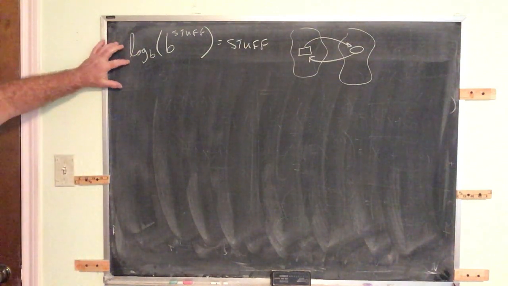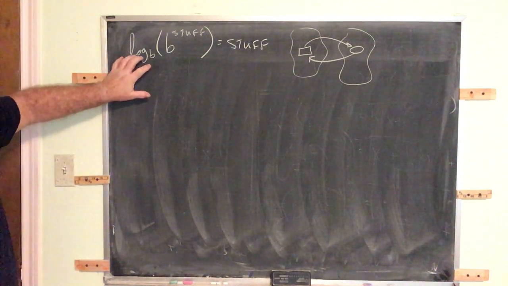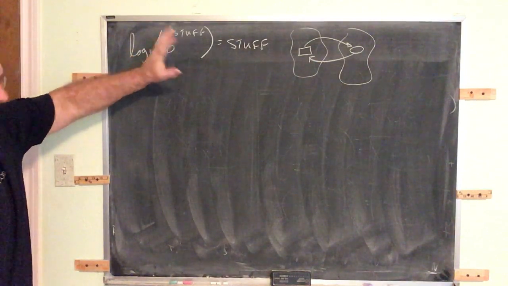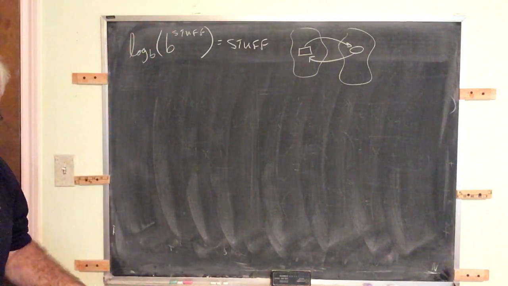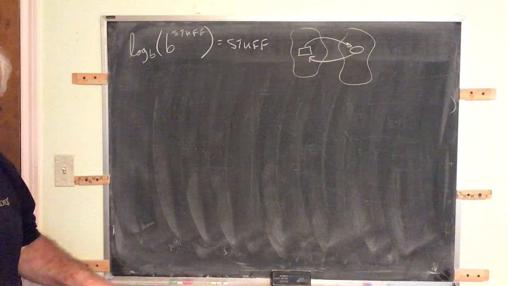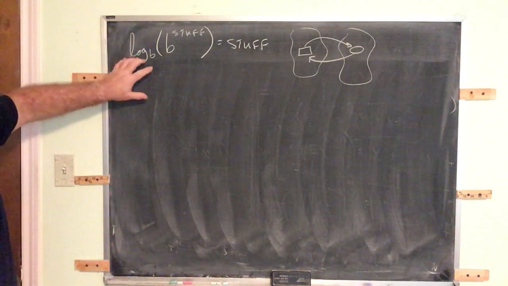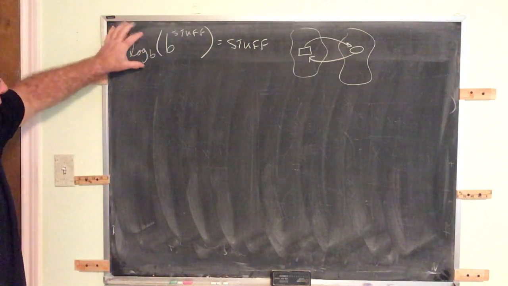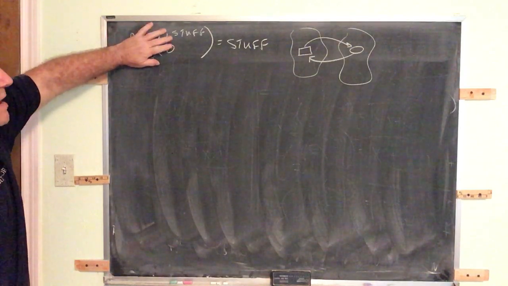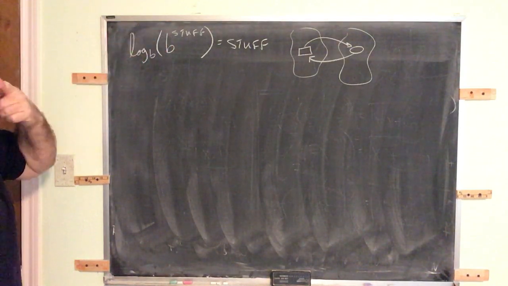Now, our next bit is this. This is our previous work: log base b of b raised to some power. Again, this is the extremely unofficial way of writing this. Don't put this in your textbook, it won't get published. But log base b of b to the stuff. When you apply logarithms and exponentials in sequence, it is as if they cancel and you're left with the argument,